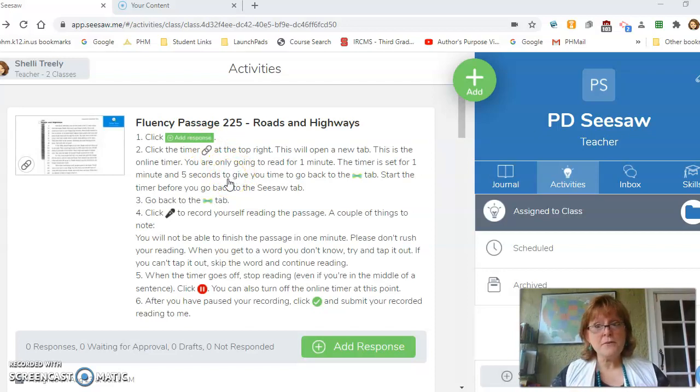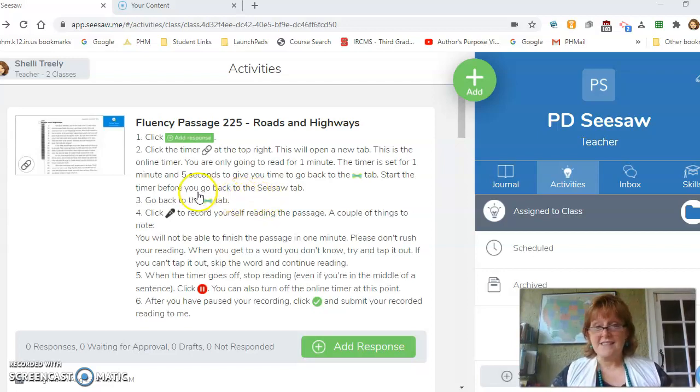Now, I said a fluency read is for 1 minute, and it is. But I've set the timer for 1 minute, 5 seconds, because you've got to get back to the Seesaw page, and you've got to click your mic. And there's just a couple of things that'll take a couple seconds. So we wanted to do that for you. We wanted you to get that time.